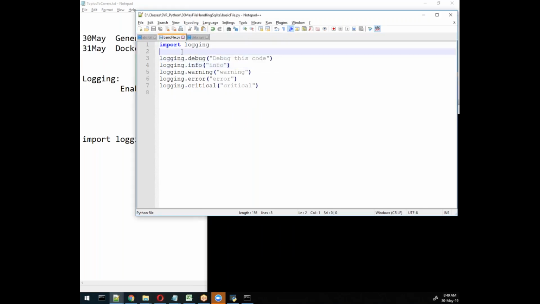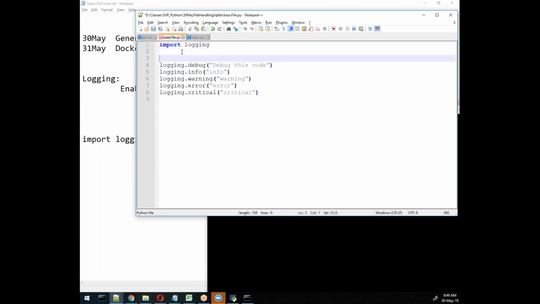So we can configure a particular level using logging.basicConfig. We write basicConfig here. This is coming from log4j, the logging part, so we need to use camel case.